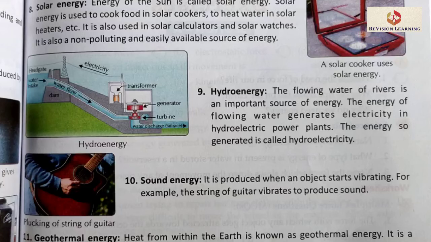Next is hydro energy. The energy we get from the flowing water of rivers is called hydro energy, and this energy of flowing water generates electricity, and the energy which is generated from this electricity is called hydroelectricity.